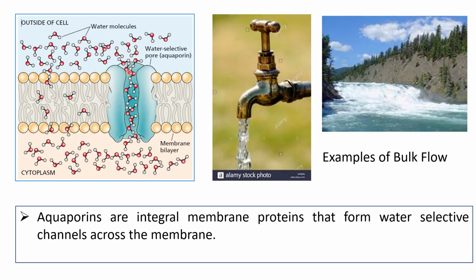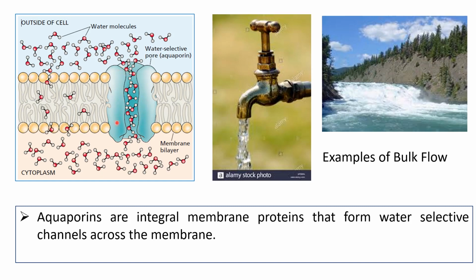Here we can see that water molecules are passing in a greater number from this particular channel, which is known as aquaporin.